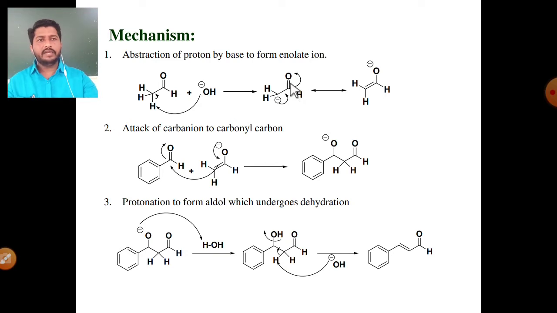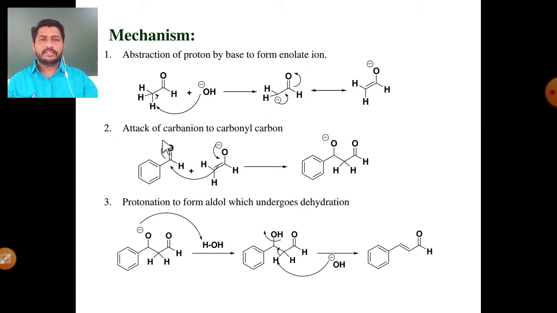At the same time, the pi electron between this carbon and oxygen is shifted towards the more electronegative oxygen, and oxygen gains negative charge. This ion is called an enolate ion, meaning there is a strong resonance between these two. The same negative charge participates in delocalization, it gives carbanion, and carbanion gives enolate ion. So the first step is abstraction of proton by base, which gives enolate ion.